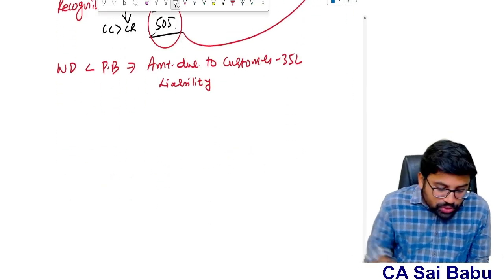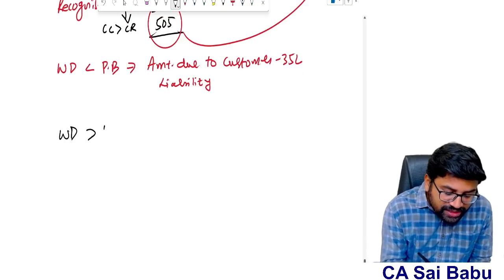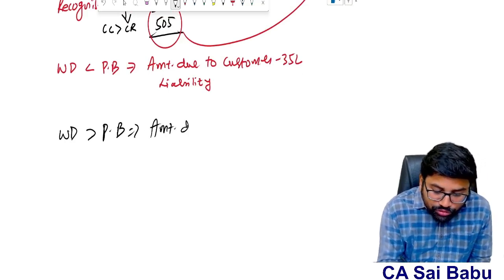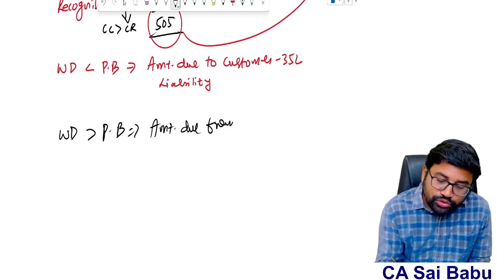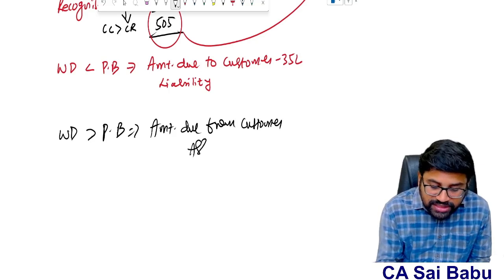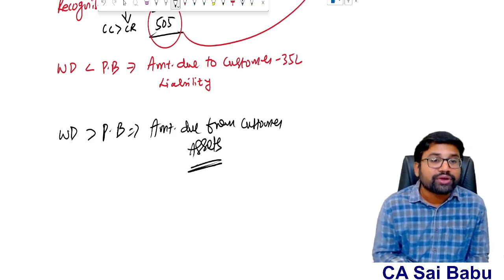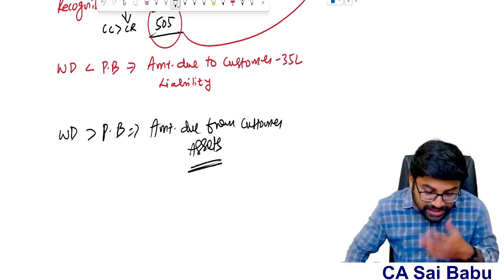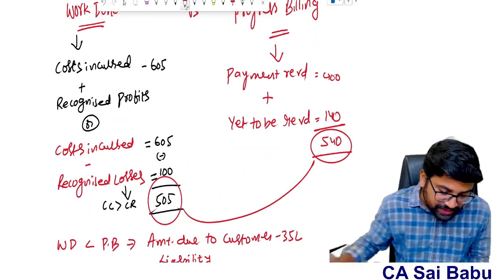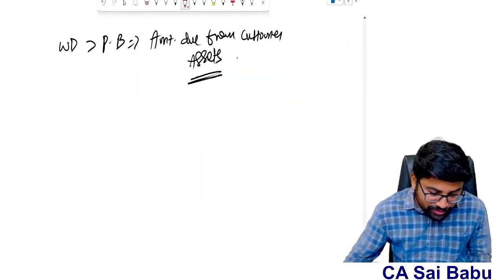Suppose, sir, if the work done is greater than progressive billings, then that is amount due from customer. In such a situation, what do we treat it as in the books of the contractor? We need to treat it as an asset. For example, sir, in this case, imagine suppose cost incurred 605. See, carefully observe everybody.